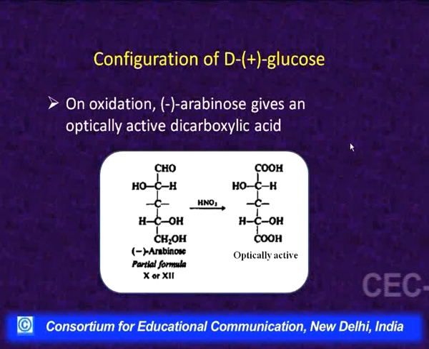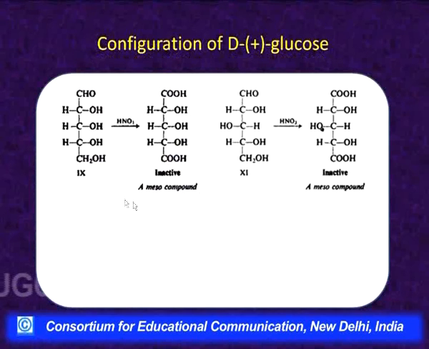I will show about 9 and 11 also. This is 9. When these 3 hydroxyls are on the right side and this is oxidized, we will get this dicarboxylic acid, and this is a meso compound. It has a plane of symmetry here, so it will be optically inactive. It means minus arabinose cannot be 9. Then this is the configuration 11.